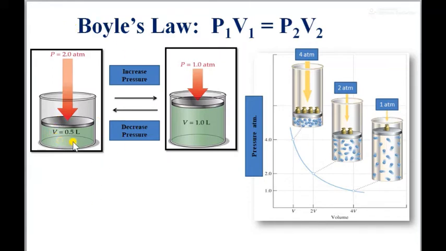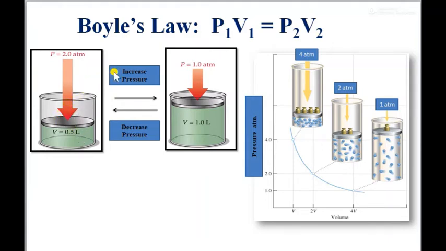So consider here a constant mass of gas, say 1 kg, present at state 1, and here also this is state 1 and this is state 2. So here 1 kg of mass is present, here also 1 kg of mass is present. It's a closed system, both systems are closed. Now on the piston here the pressure is 2 atmosphere. Now try to reduce that pressure and make it 1 atmosphere. So what will happen?